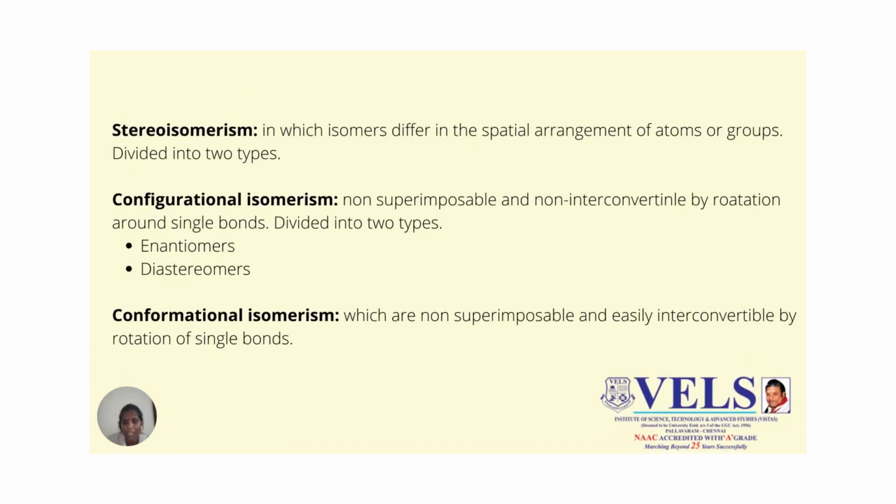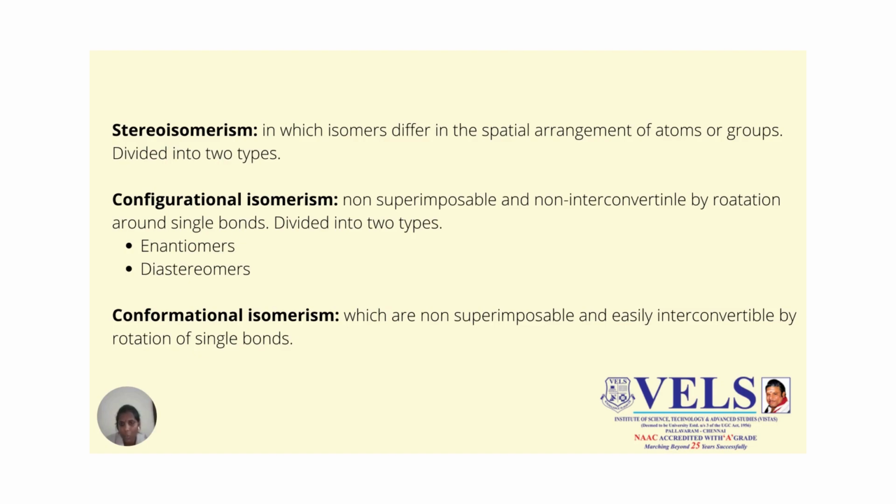Then our next topic is stereoisomerism, in which isomers differ in the spatial arrangement of the atoms or groups. Normally, stereoisomerism is divided into two types: configurational isomerism and conformational isomerism. Configurational isomers are non-superimposable and non-interconvertible by rotation around single bonds.